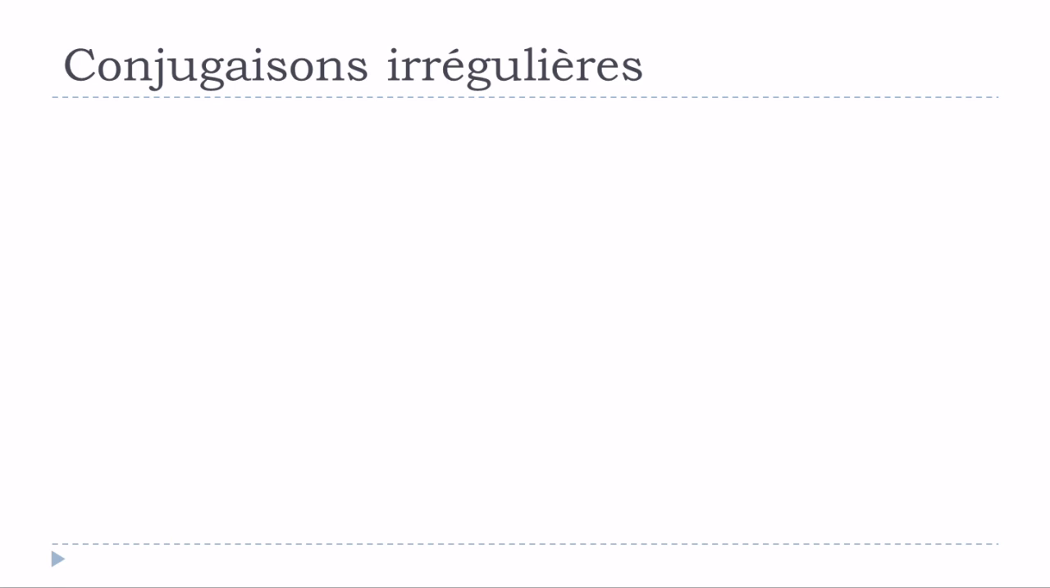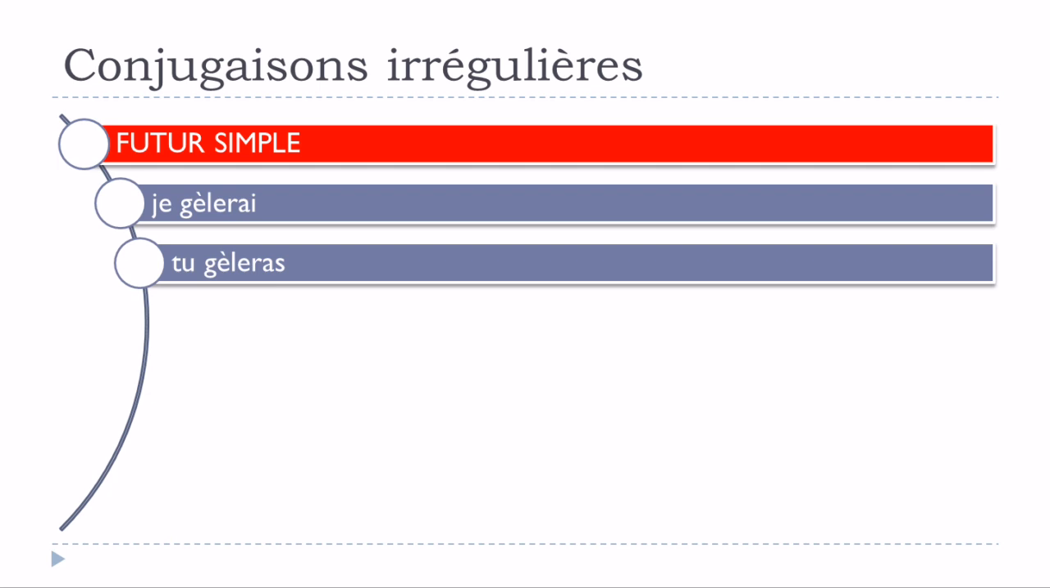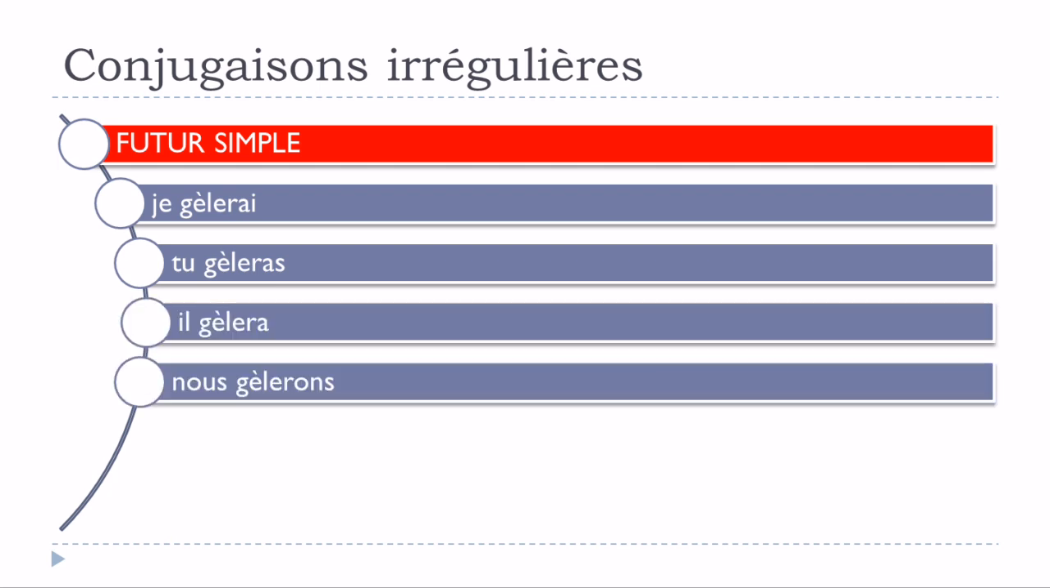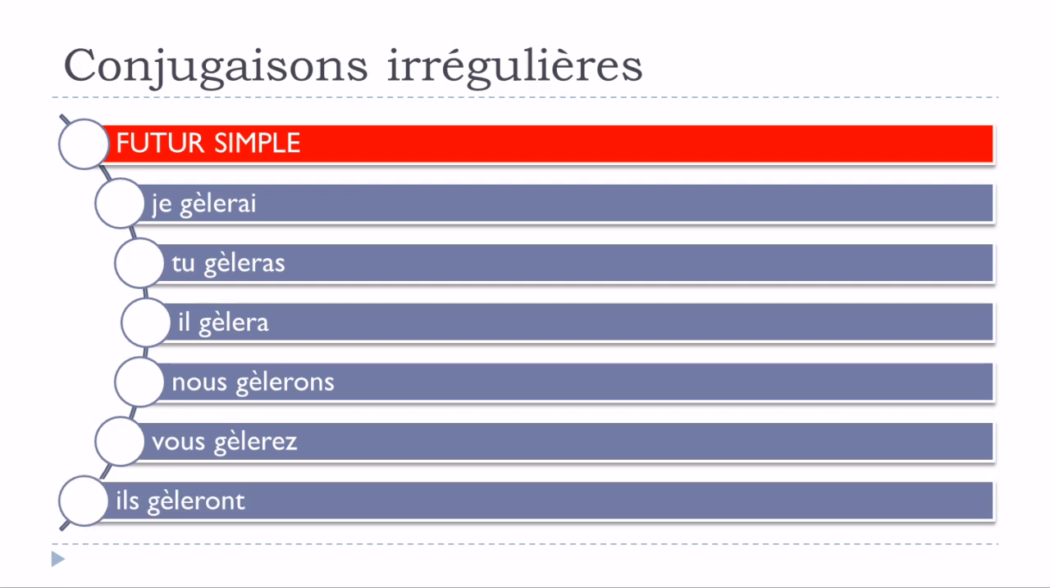Okay, so let's see now the futur simple. Je gèlerai, tu gèleras, il gèlera, nous gèlerons, vous gèlerez, ils gèleront. Okay, so in that case you can see that all the forms are concerned, and it's exactly the same modification, so you need to put this accent grave on the top of the first e here. Gèlerai, gèleras, gèlera, gèlerons, gèlerez, gèleront.